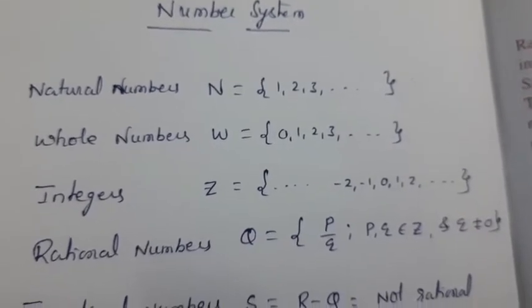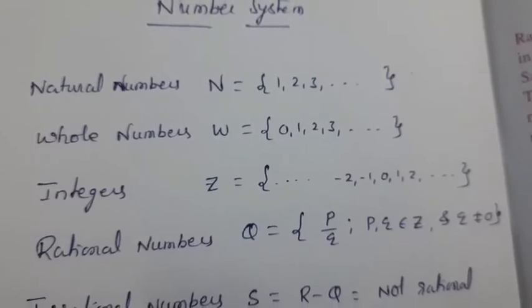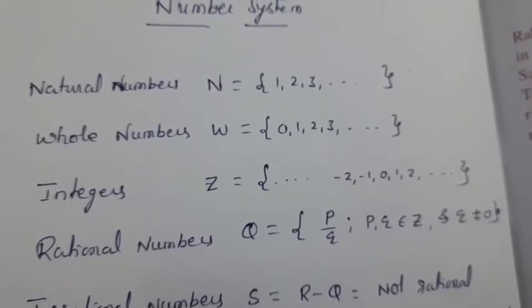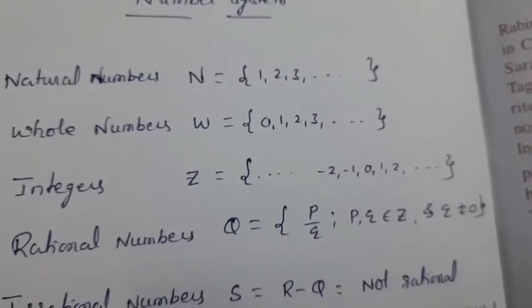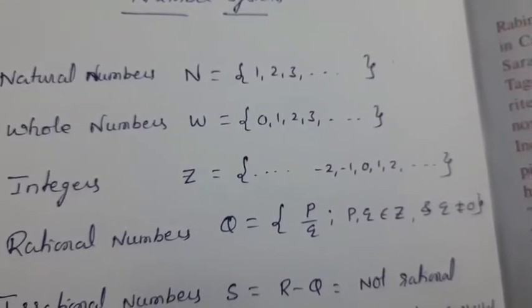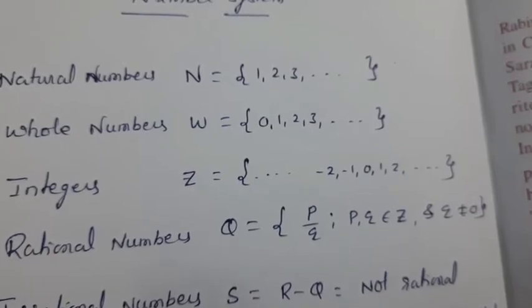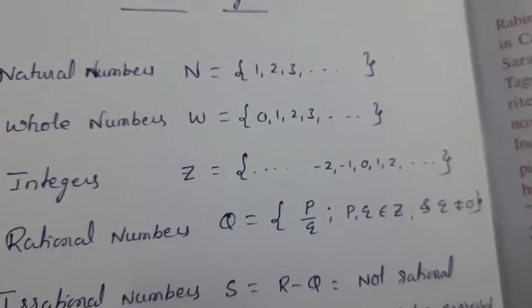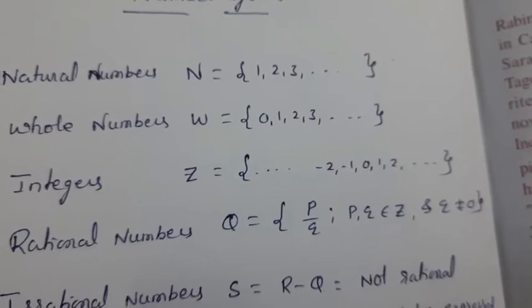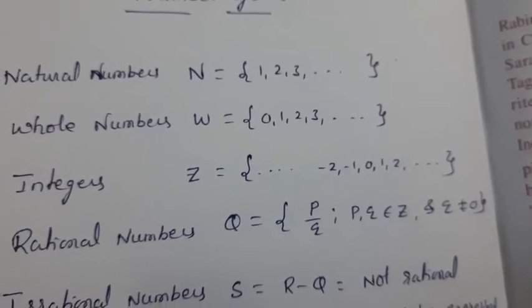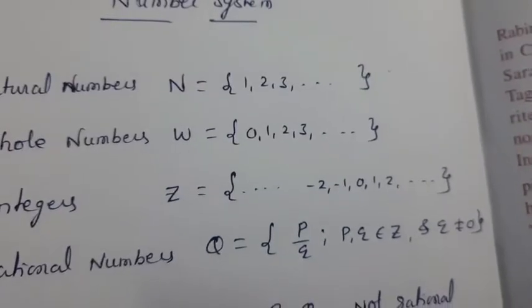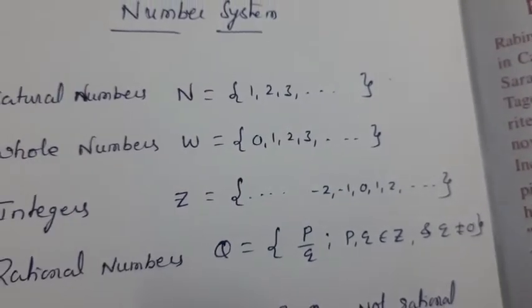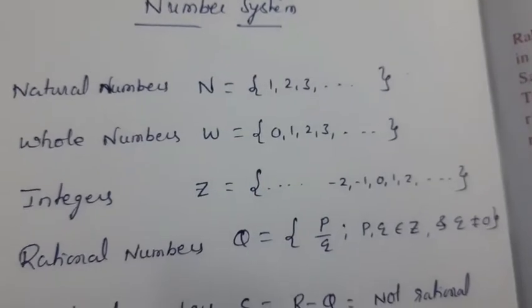Next, integers. Integers are denoted by Z. It is the set from minus infinity to plus infinity. That means negative numbers are also uncountable, and positive numbers also uncountable. There is minus infinity and so on, minus 2, minus 1, 0, 1, 2 and so on. These are the integers.